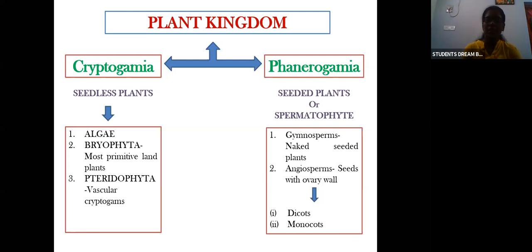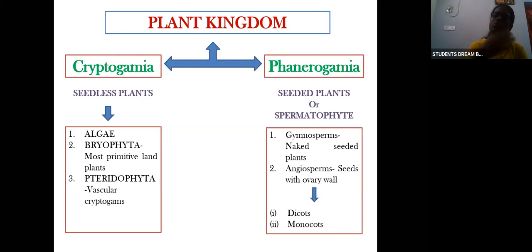Next is pteridophyta. Pteridophyta means vascular cryptogams. Vascular cryptogams have a well-developed vascular system. What is the vascular system? The xylem and the phloem. Cryptogams that have a vascular system are included under pteridophyta.